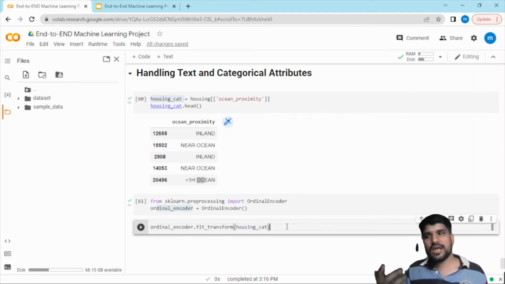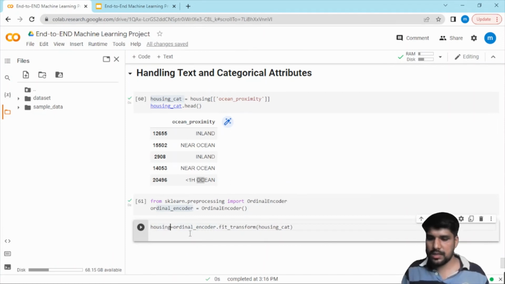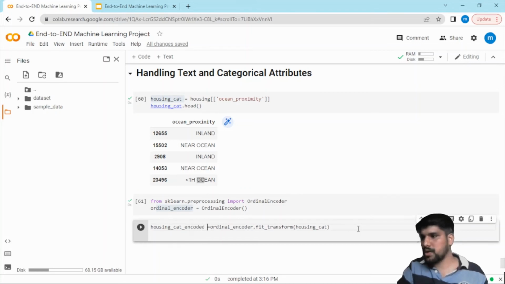Okay, and after applying we will see a few of them. We'll save this into one of the variables, say housing category encoded, just to look at how it looks.